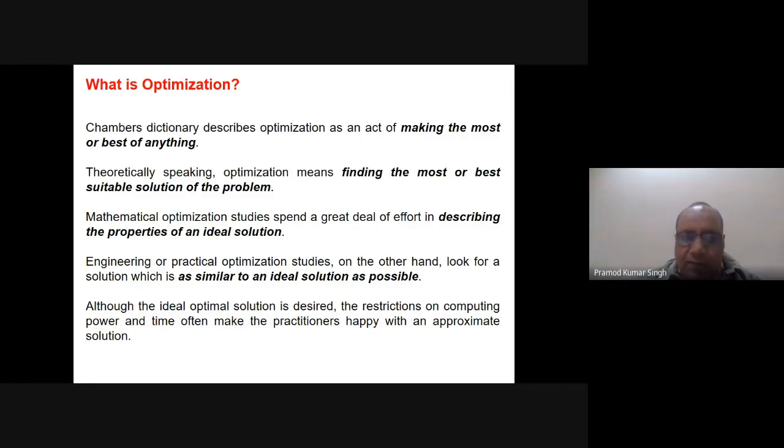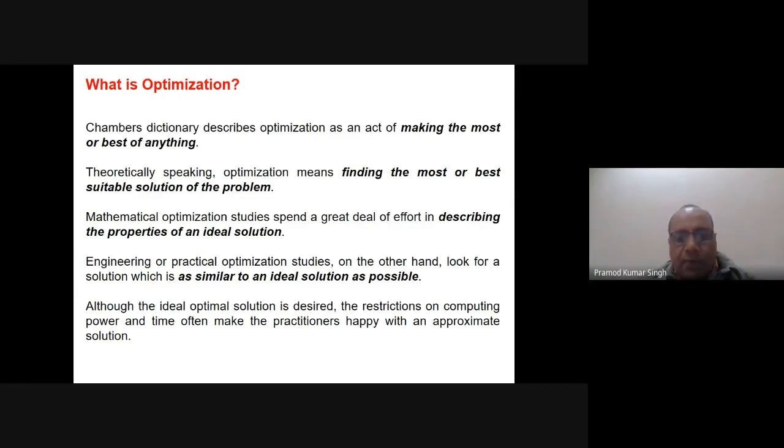Otherwise, also, they are not very much concerned whether they will really be able to reach the optimal solution. Suppose the problem is really very tough and it is not possible to find an ideal solution. Then they cannot sit idle saying it is not possible to find the optimal solution. In that case, they try to approximate the ideal solution.